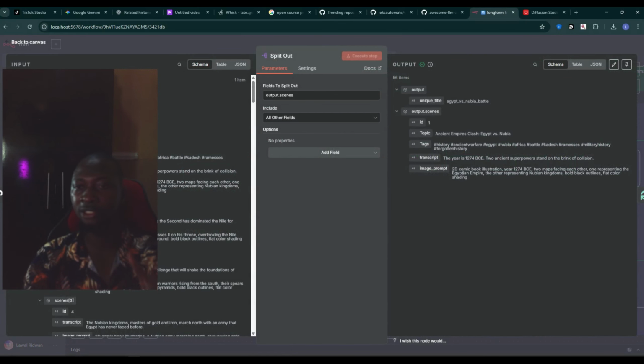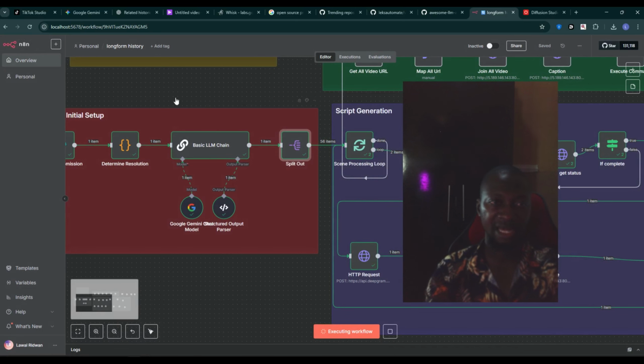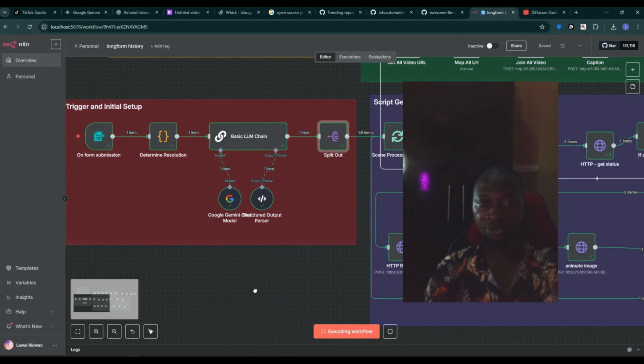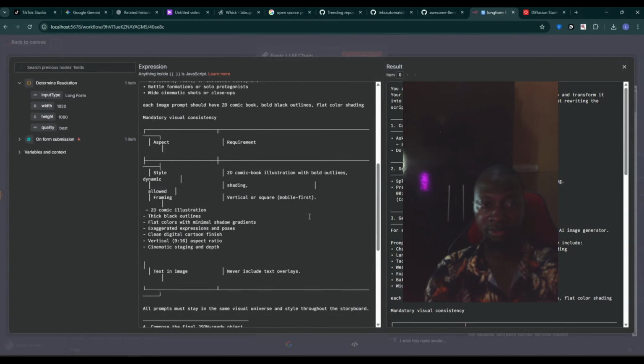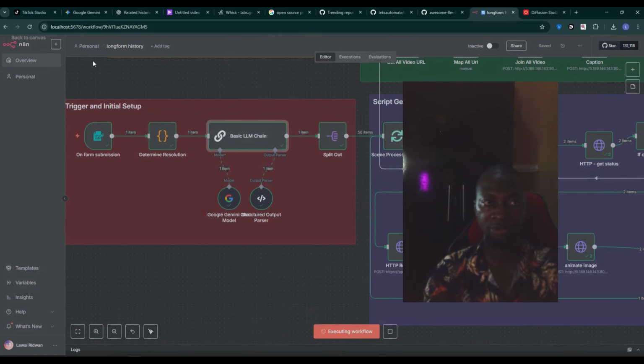We have the prompt. We have the transcript. We have the year, the comic book illustration. Yes, the reason why I use this style is, I think I love the style, like portraying a story when you are telling about a story, and about how I'll be able to create that style. It was here in this system prompt, as you can see, for them to be able to generate that.